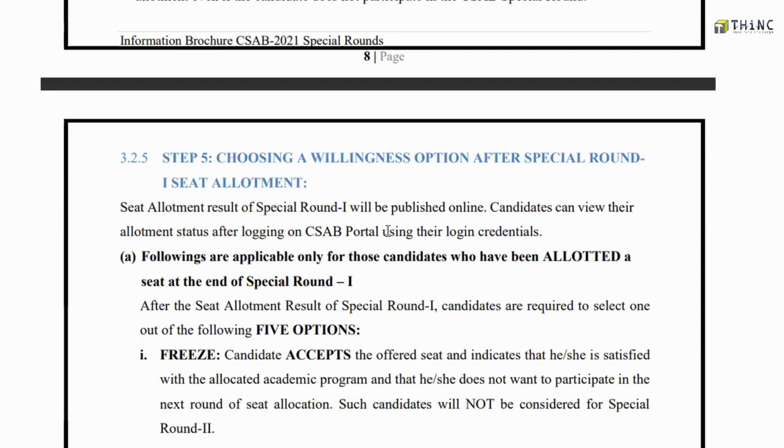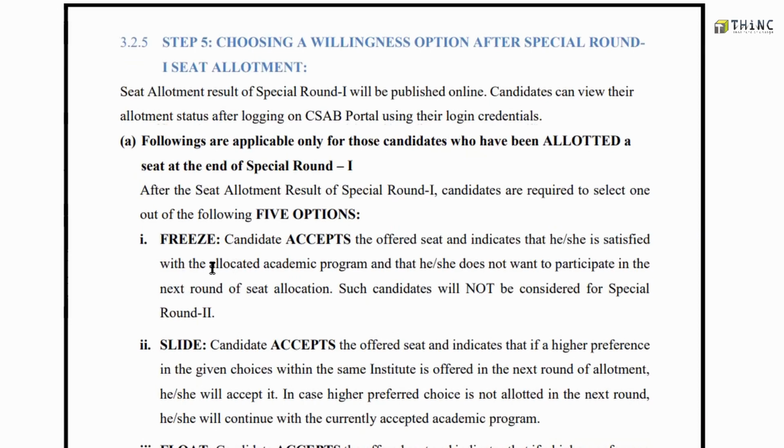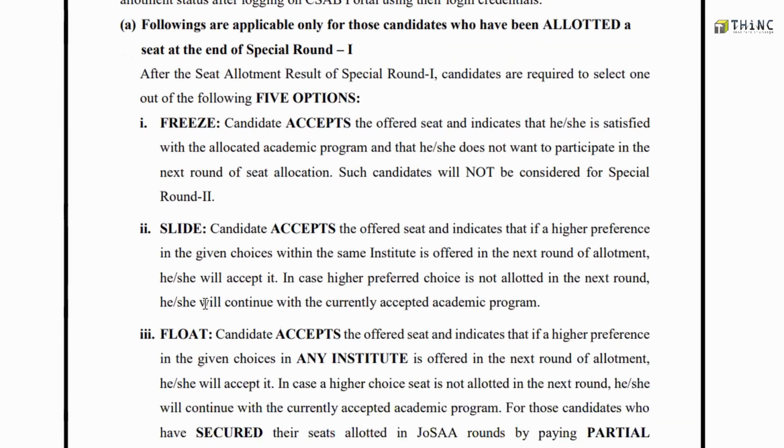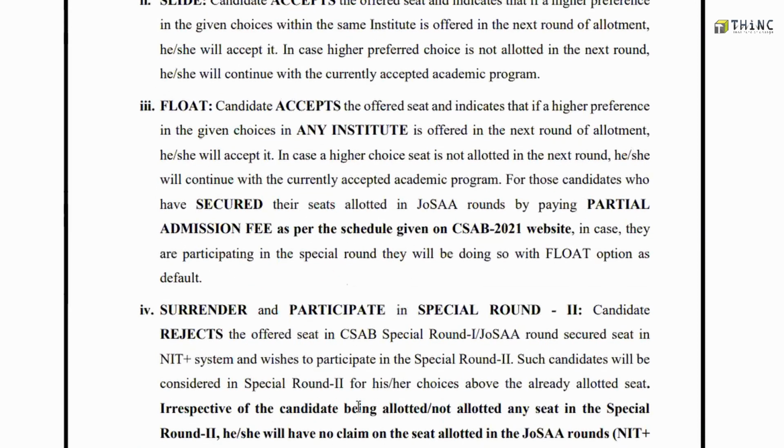As the 5th step, once the special round allotment is published online, you'll be getting 5 options. You can either freeze your allotment, slide your allotment, or float your allotment. All these terms you might be familiar with from the JOSAA allotment process. The 2 new options here are that you can either surrender and participate in special round 2, or surrender and not participate in special round 2.